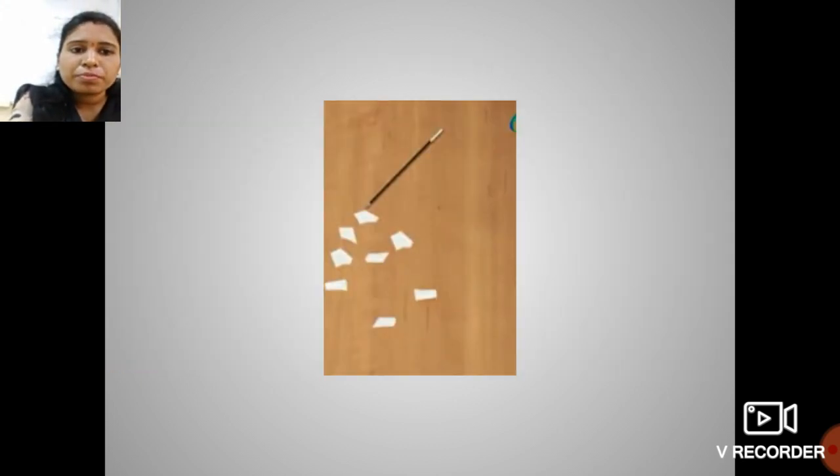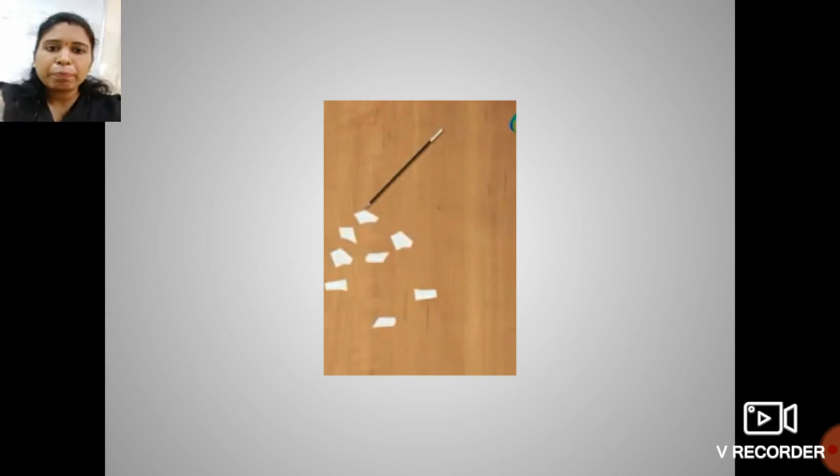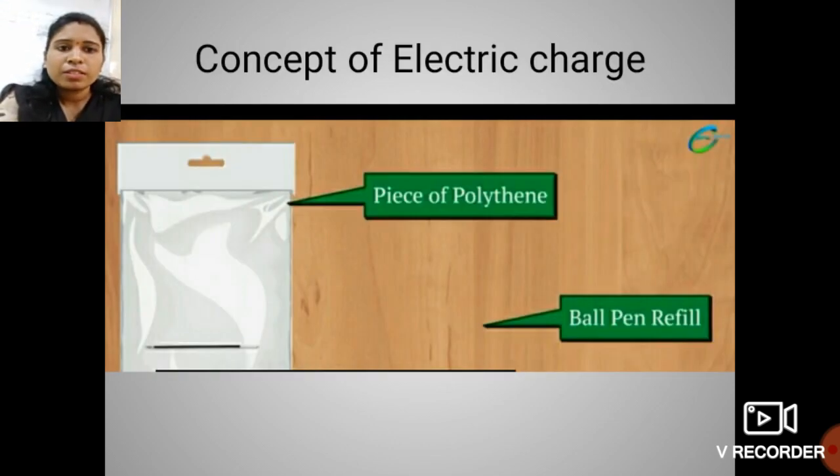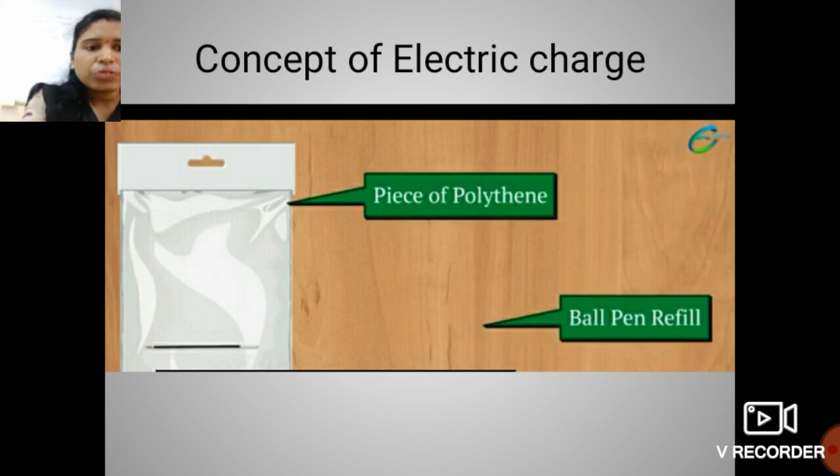refill close to the pieces of paper. Again students, I repeat, see over here. What is the concept of electric charge? Here I take a ball pen refill and a piece of polythene. So I rub this ball pen refill on the piece of polythene vigorously.